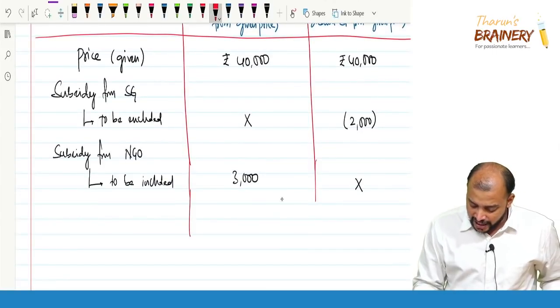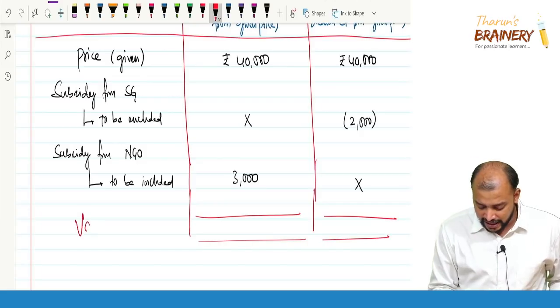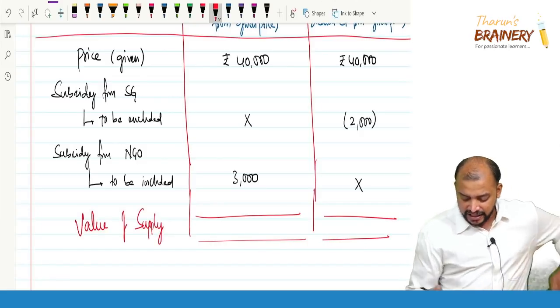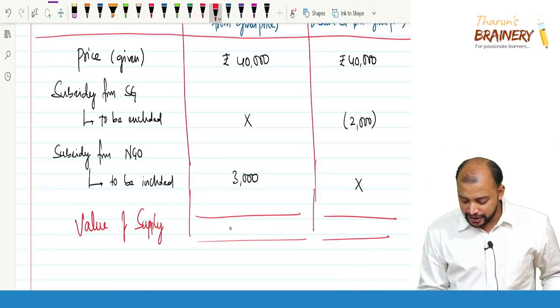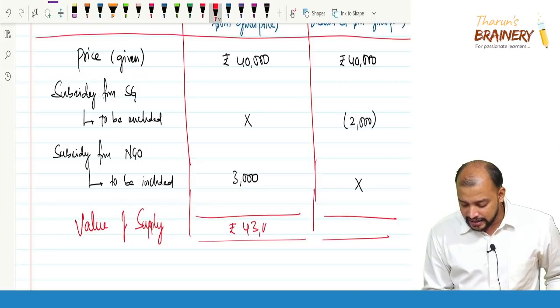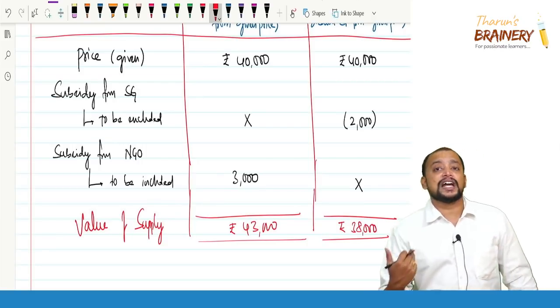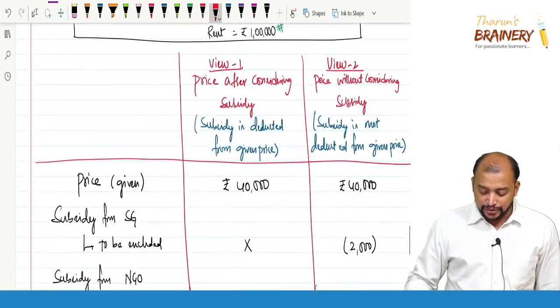And now the value will differ. Definitely the value will differ. So this will be taken as the value of supply. In the first case, we need to take 43,000, and in the second case, we will take it as 38,000, depending upon the assumption that we will take. So now, sir, generally which one do we need to take?